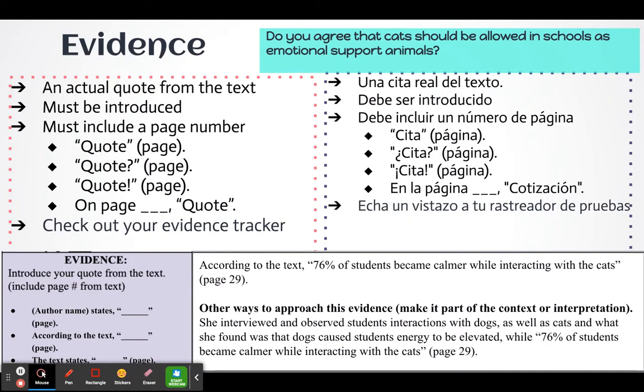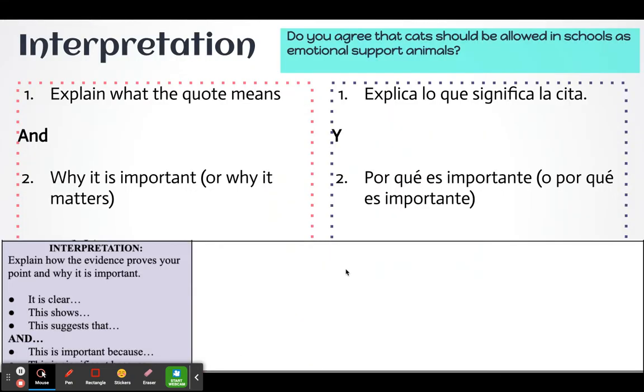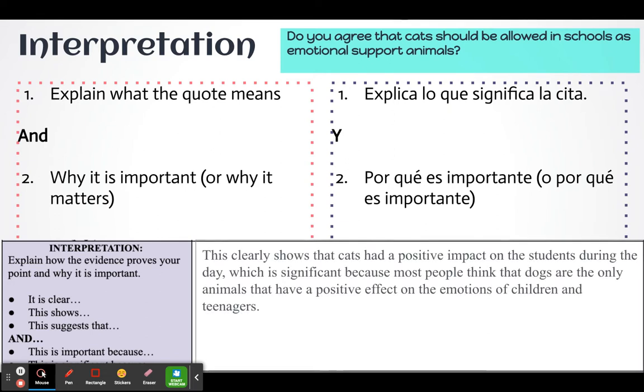Finally, we have our interpretation. And that is where you explain what the quote means and why it is important or why it matters to your reader. So, this would be things like it is clear and this is important because. And so, let's show you how this is done for our prompt.